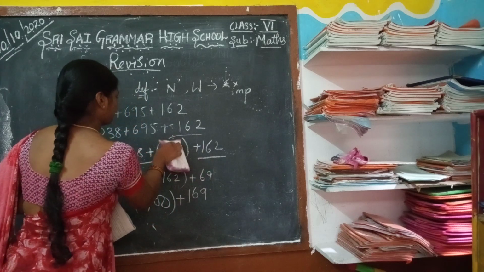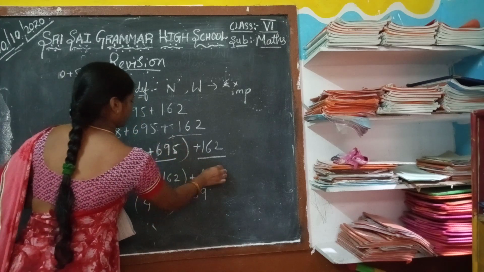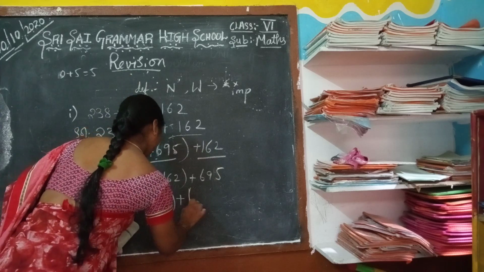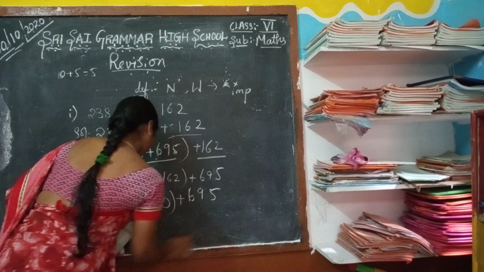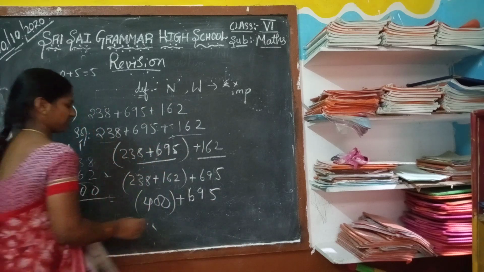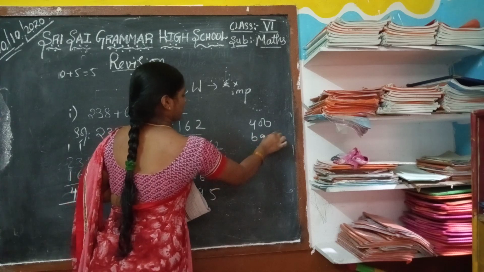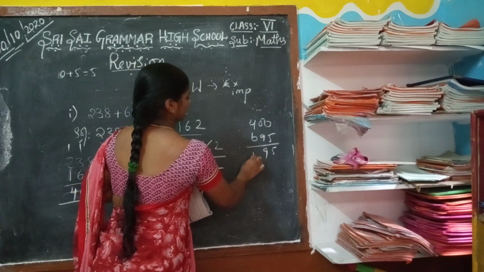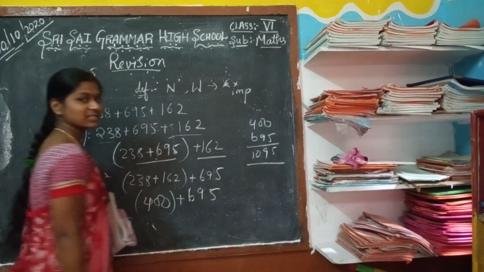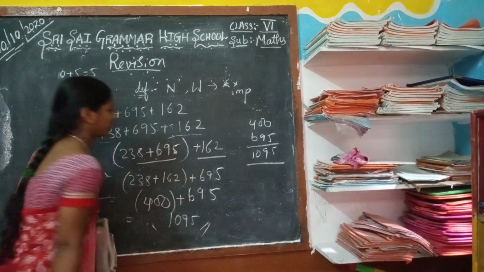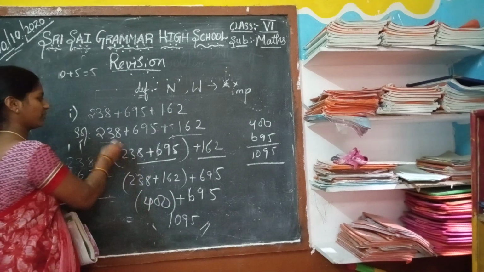This is 695. Add now 400 plus 695: 5, 9, 10; 4 plus 6 equals 10. So the answer is 1095.